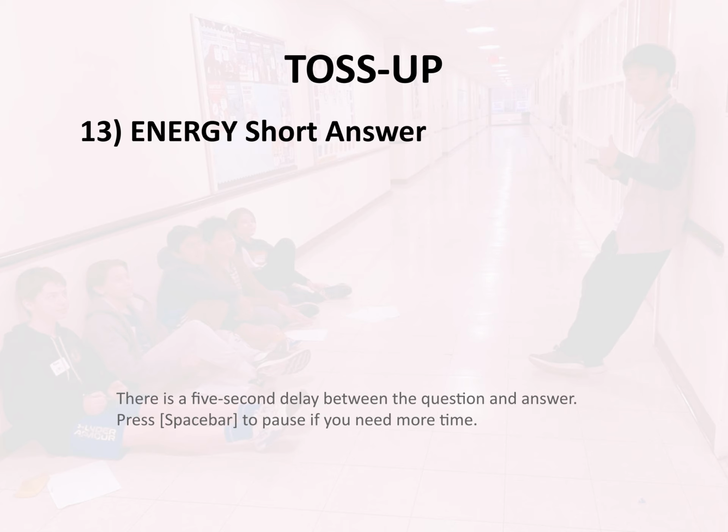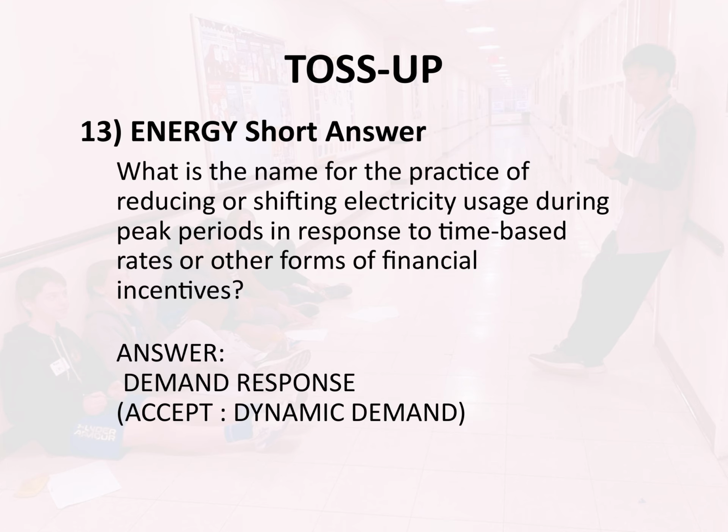Toss-up 13. Energy short answer. What is the name for the practice of reducing or shifting electricity usage during peak periods in response to time-based rates or other forms of financial incentives? Answer: demand response.